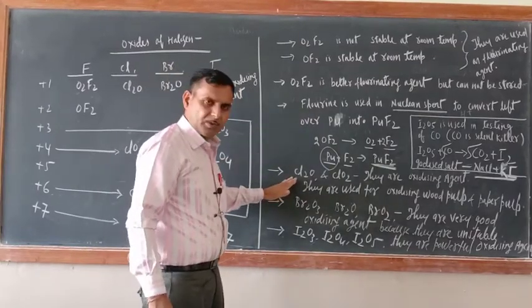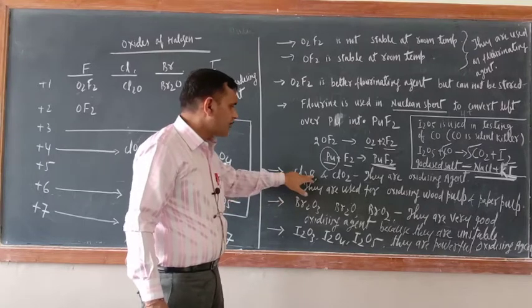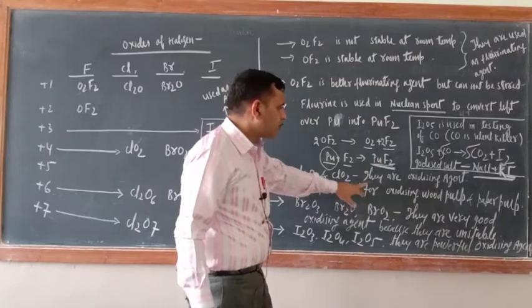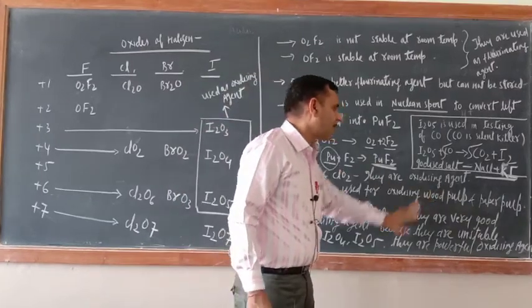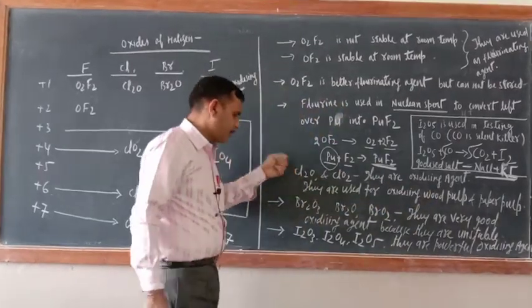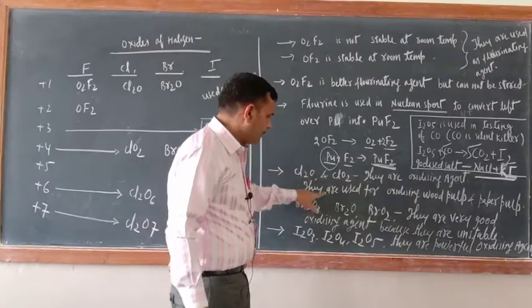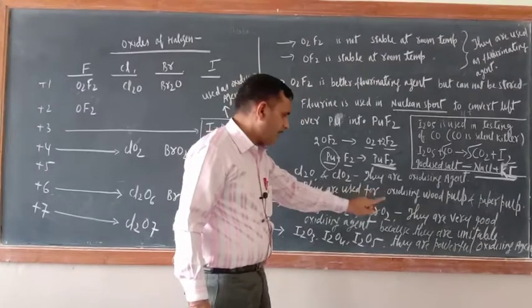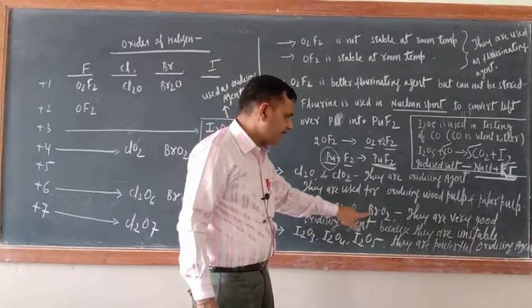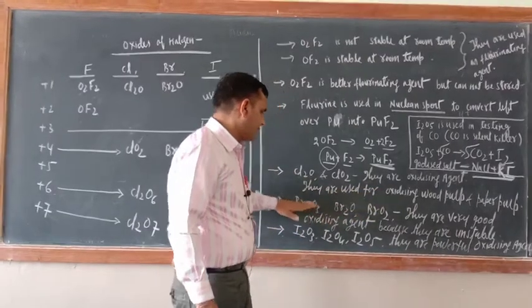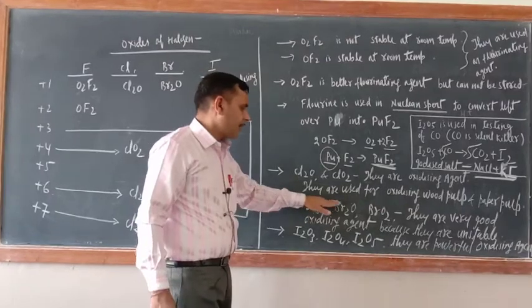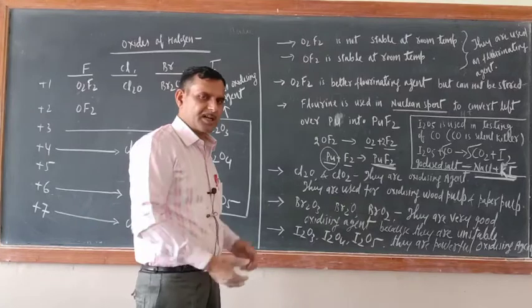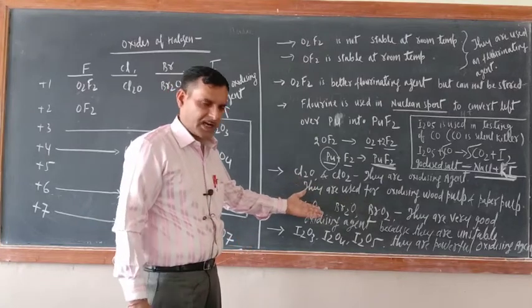What about the oxides of chlorine? Cl2O, ClO2, they are oxidizing agents. They are used for oxidizing wood pulp and paper pulp. Already wrote here, Br2O3, Br2O, BrO2. Okay, they are very good oxidizing agents because they are unstable. Since Br2O3, Br2O, BrO2 are unstable, they dissociate and furnish nascent oxygen. That is why they are oxidizing agents.